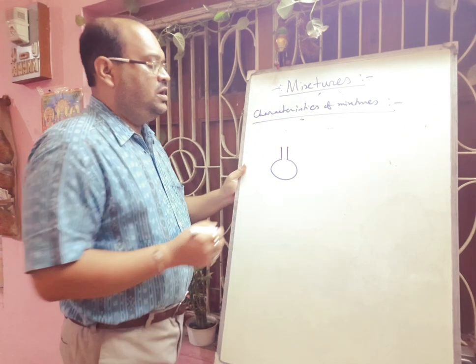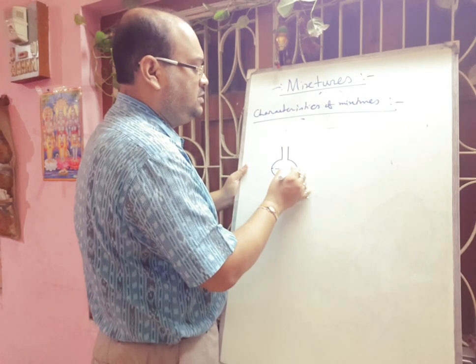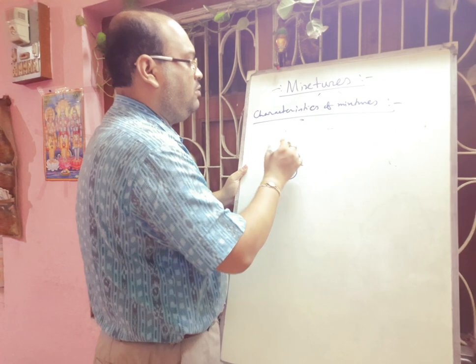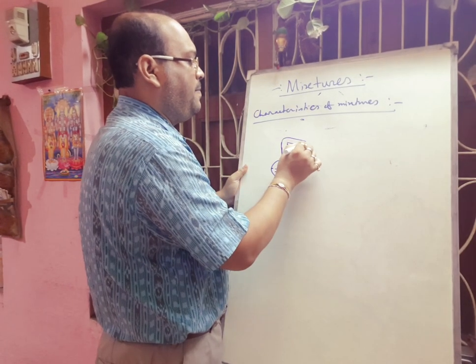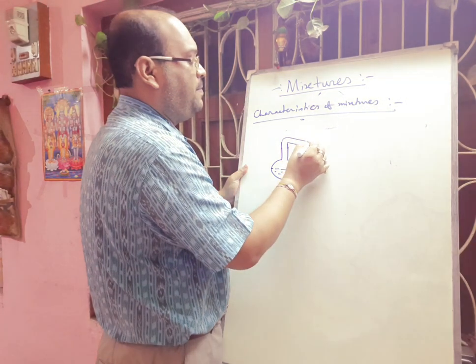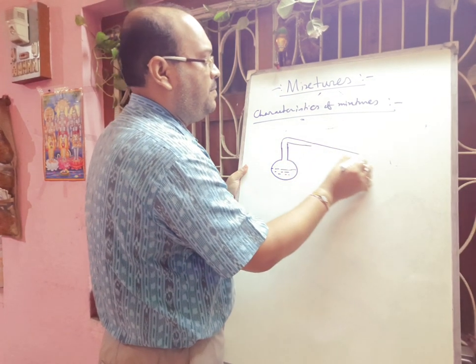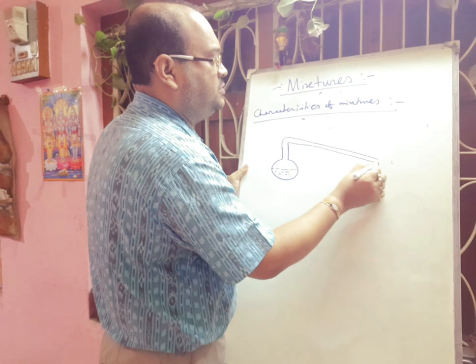Now here one salt solution is present. What you have to do is add a condenser, that is a water condenser.